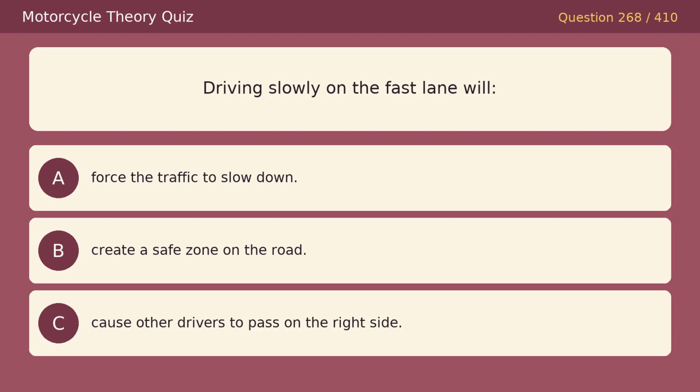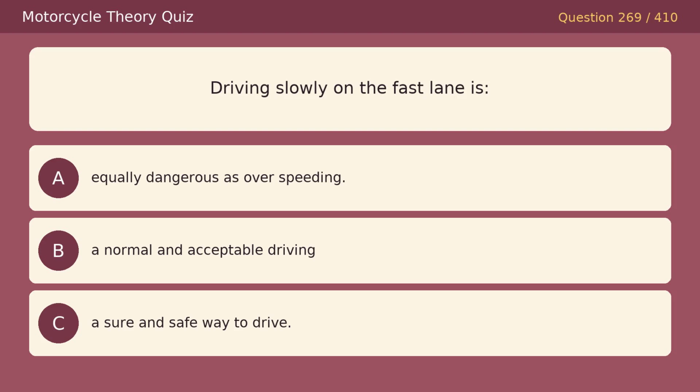Driving slowly on the fast lane will. Option A, force the traffic to slow down. Option B, create a safe zone on the road. Option C, cause other drivers to pass on the right side. The correct answer is C, cause other drivers to pass on the right side.